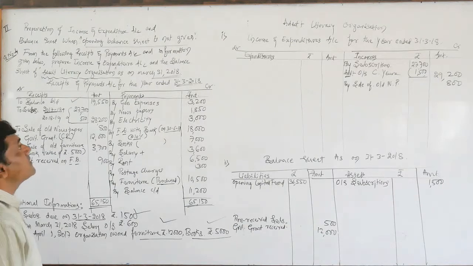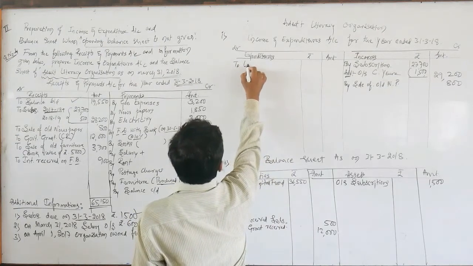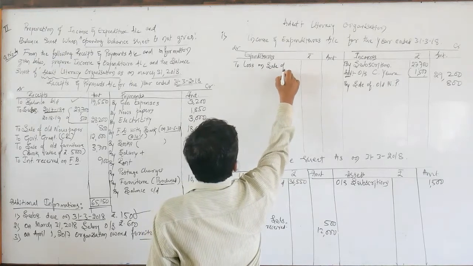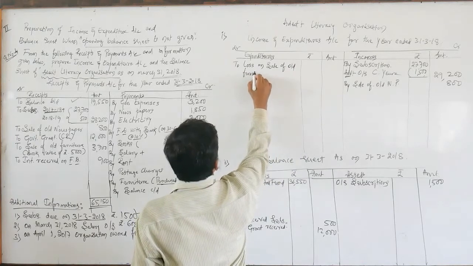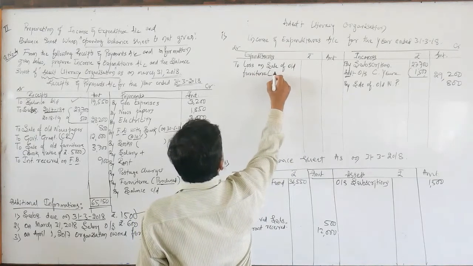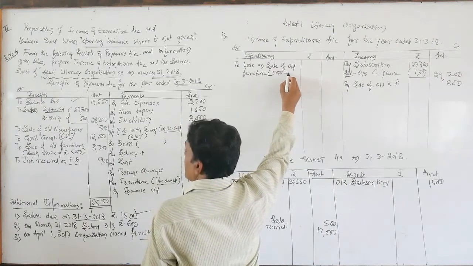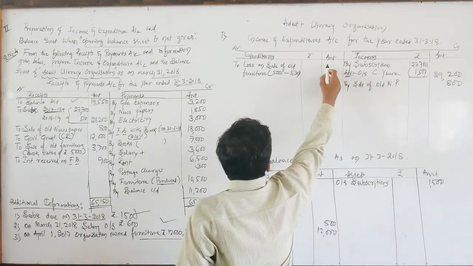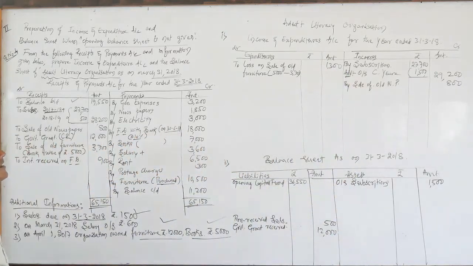It is a loss to us, so we need to write it on the expenditure side: to loss on sale of old furniture. Book value is 5,000 but the selling price is rupees 3,700. The difference is 1,300. Hope you follow me.